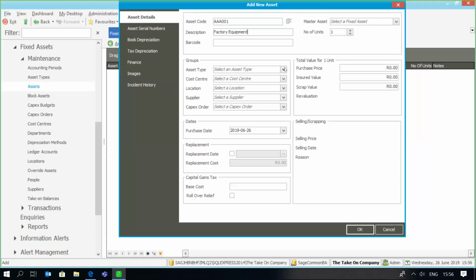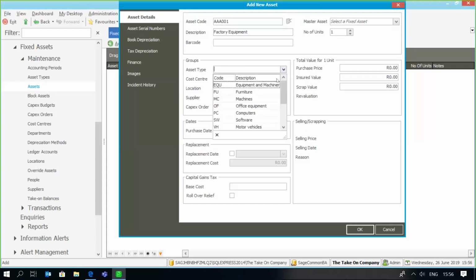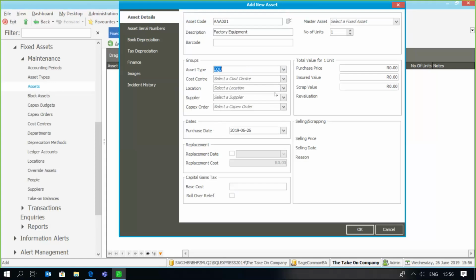And link it to an asset type, which is going to be my equipment and machinery. And very importantly, remember that this is a historical asset which was purchased and is being used and depreciated prior to our first processing period. So therefore, I'm going to say it was bought in 2016 on the 1st of January. And the purchase price, let's just make it 52,000.